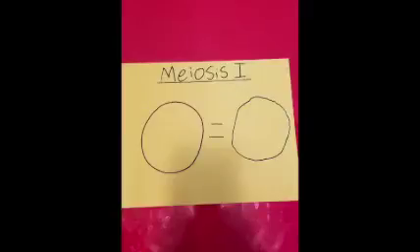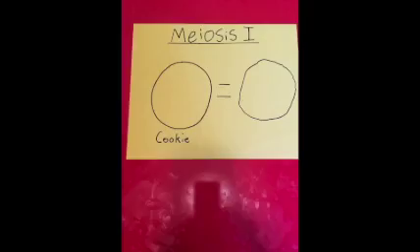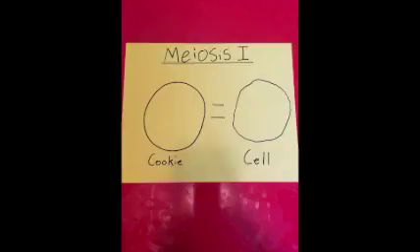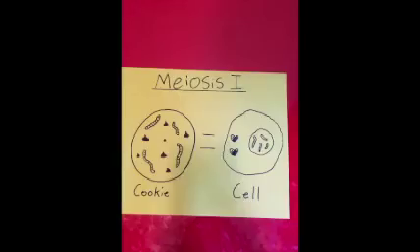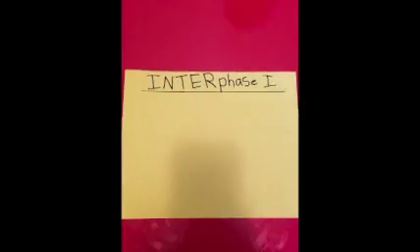We're going to be taking a look at meiosis 1, but we're going to be using a cookie analogy to try and simplify it. So the cookie is the cell, the chocolate chips are the centrioles, and the gummy worms are the chromosomes. Say that this cookie here is a cell and it is currently undergoing meiosis 1.